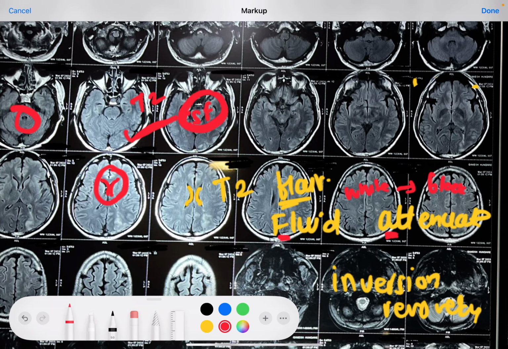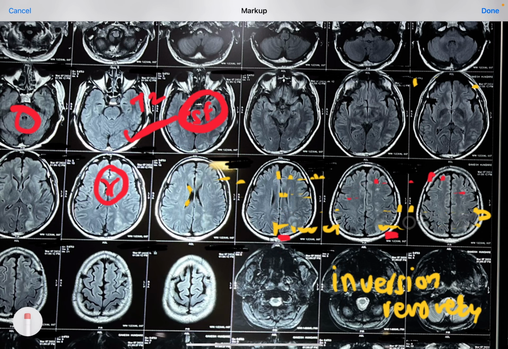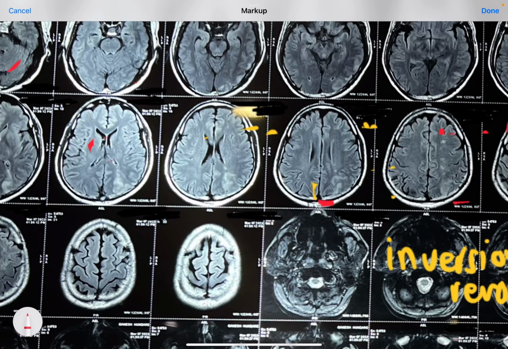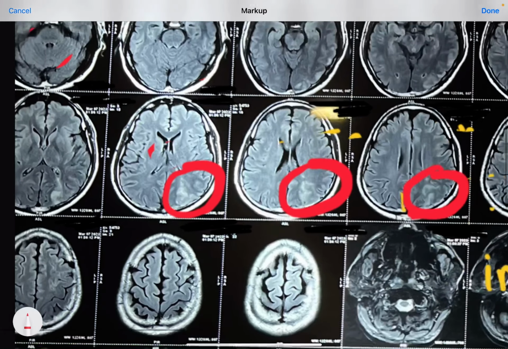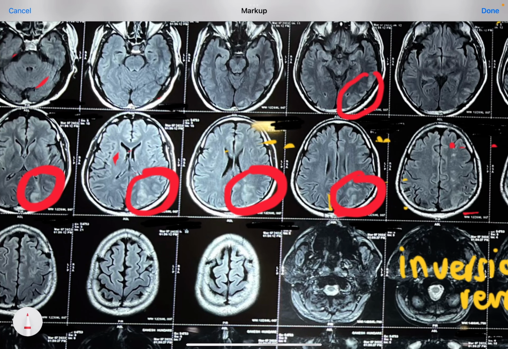And the best feature of this T2 FLAIR imaging is that it will show us all the new as well as old lesions. So this cannot actually tell us whether a particular lesion is old or new, but it will tell us all the problems, all the lesions. You can very nicely make out that it is showing the lesion here. So it will not tell us whether it is new or old, but it will 100% tell us the problem.